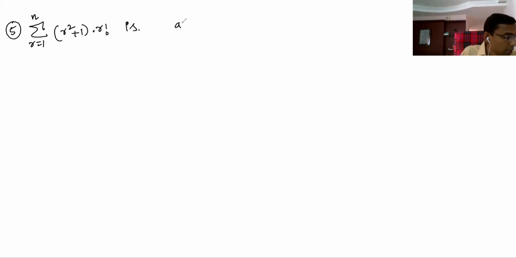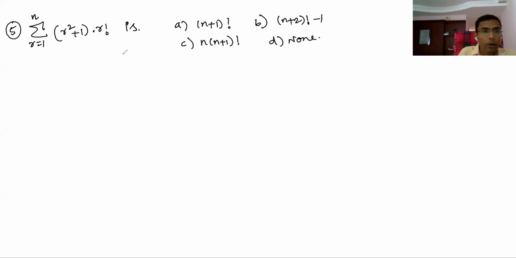Answers are there, you can try. A, this is n plus 1 factorial. Please try now. B, n plus 2 factorial minus 1. C, n into n plus 1 factorial. D, none. Okay, this is a question. How do you solve this to get a simple answer here? How do you do this one? So here less than 1 minute is there.